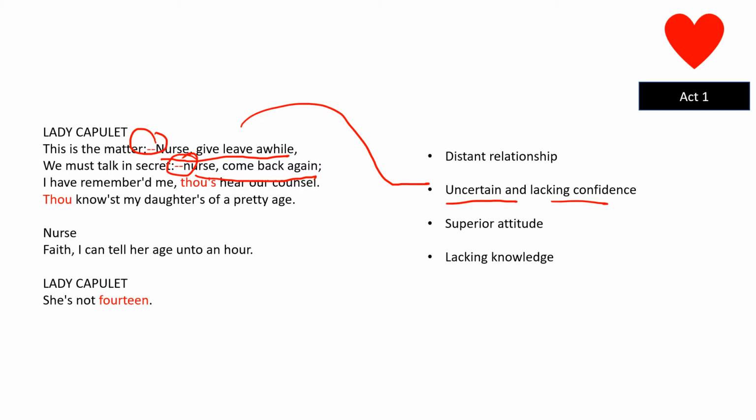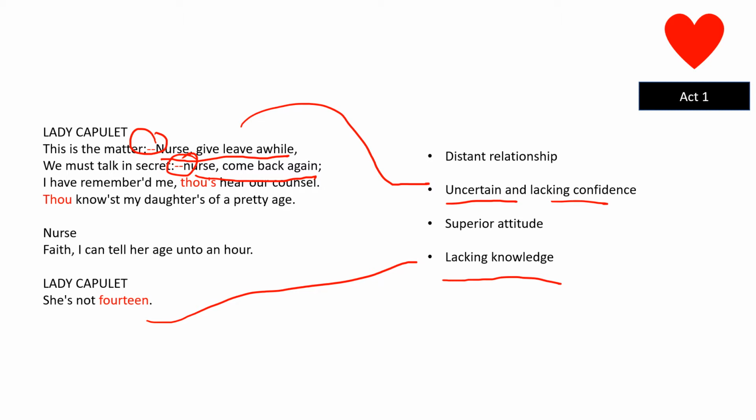Now we know the nurse will have spent more time with Juliet, but clearly Lady Capulet isn't comfortable, so it suggests that they haven't spent that much time together, so the relationship is quite distant. And that's also reflected in the fact that she's lacking knowledge, because she's not quite sure how old Juliet is, and it takes the nurse to be precise and to be very, very clear. So you can see that straight away Shakespeare's showing us that there's something not quite right in the relationship. This isn't your typical kind of mother that we've got.